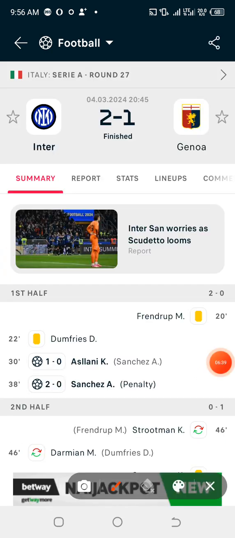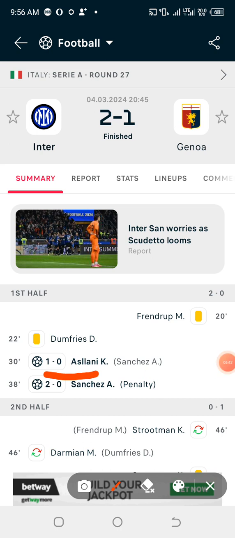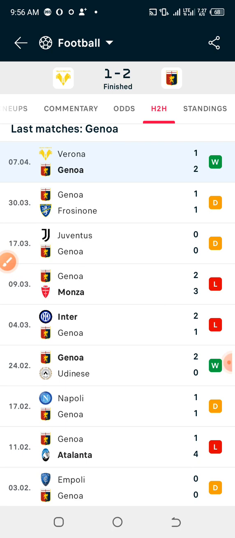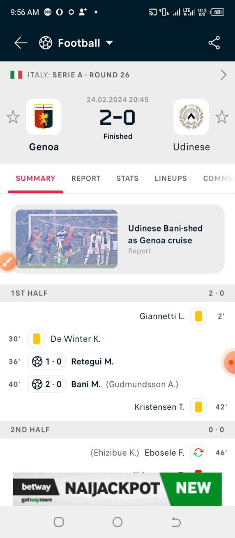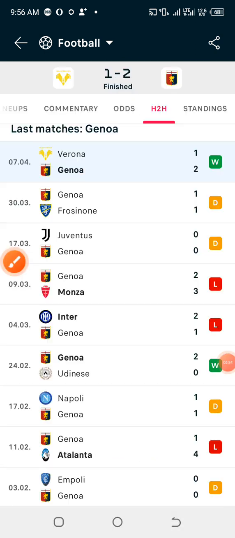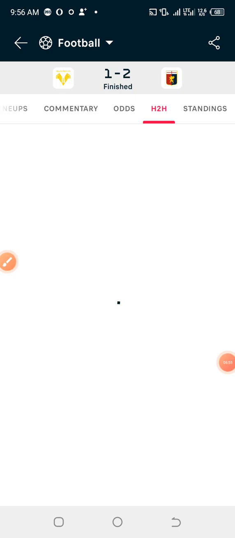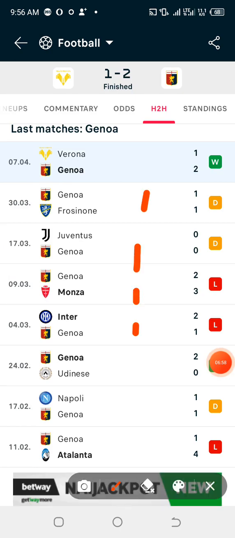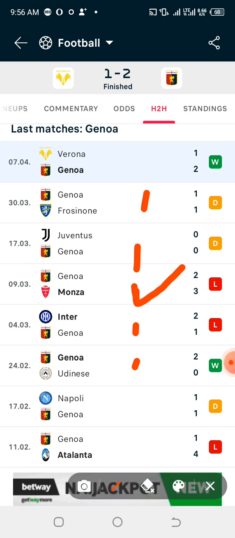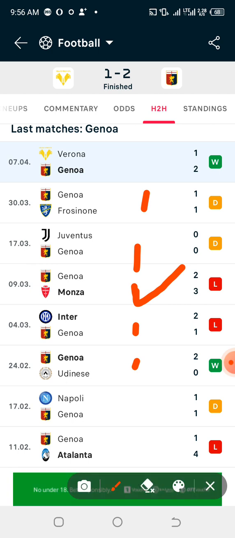Okay, the game they had with Inter Milan, the first goal occurred in 30 minutes. Let's check the last one. Okay, the last one, the first goal occurred in 36 minutes. Now, if you check the last 5 games of the away team, you can see that it was only in this particular match they had with Monza that a goal occurred in the first 10 minutes.